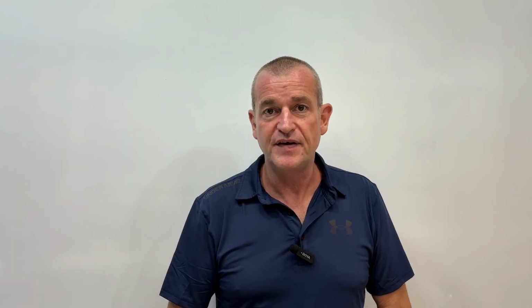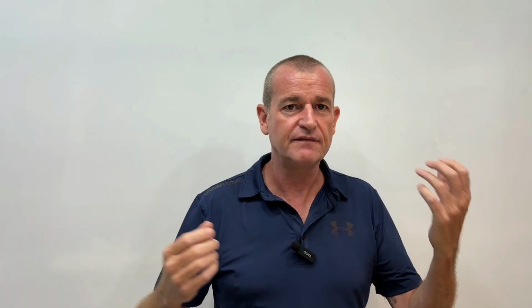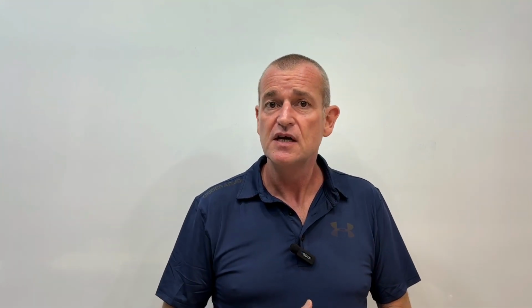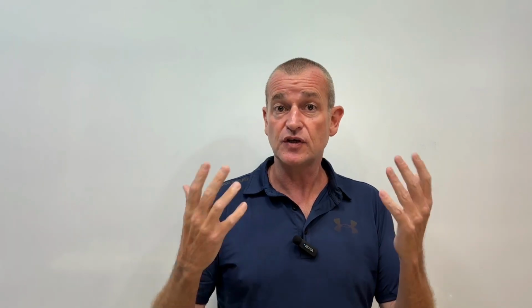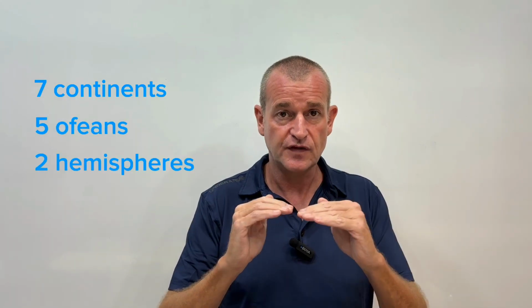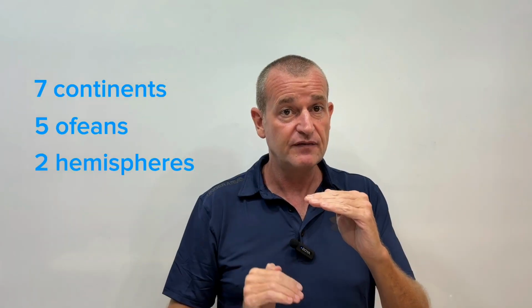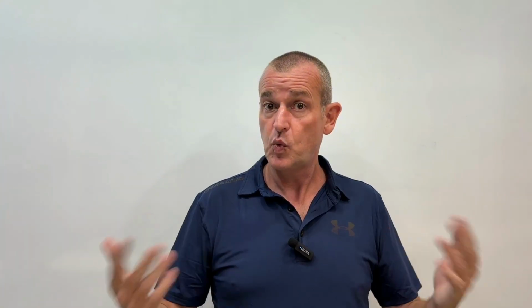Okay guys, so that's our video today about geography. I hope you learned something. It's always fun for me making these videos. I am a bit of a geography nerd. I grew up learning about different countries. I've lived in different countries. I've traveled quite a lot. So I do like to know where everything is. Where are all the people? Where's safe? Where's not safe? Okay? So as a small recap, we have 7 continents, we have 5 oceans, and we have 2 hemispheres. From the equator, we have the northern hemisphere, and we have the southern hemisphere. Okay? So if you could go anywhere in the world, where would you go?